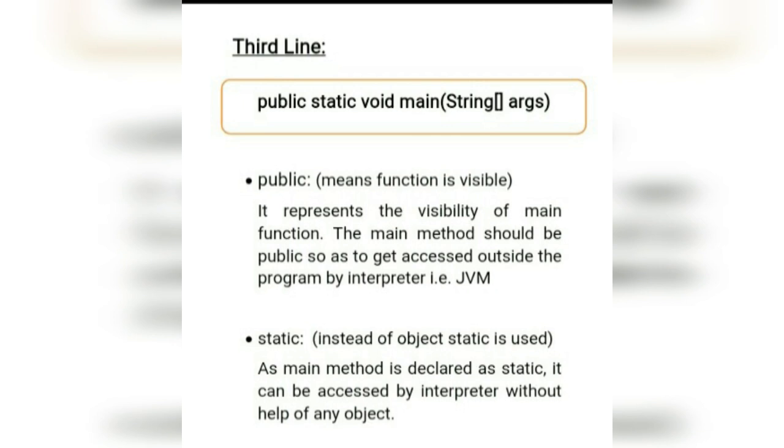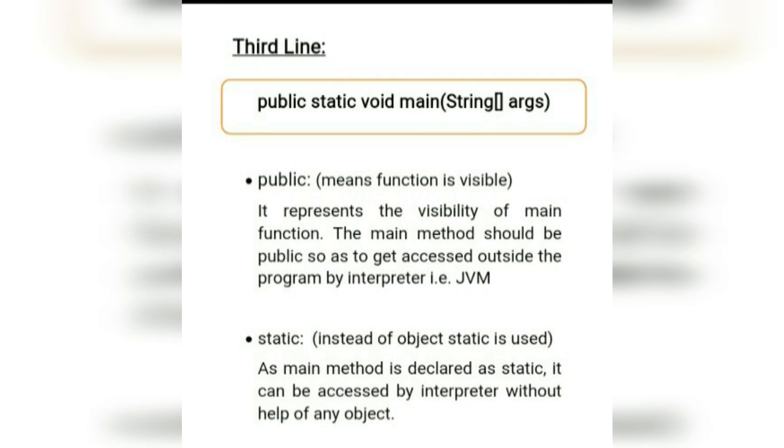Now my dear friends, moving to the third line, that is public static void main string args. As compared to C and C++, where it contains only void main, here it has public static, and along with that it contains one parameter, string args. What is the reason behind why these predefined keywords are used? Let's see one by one.